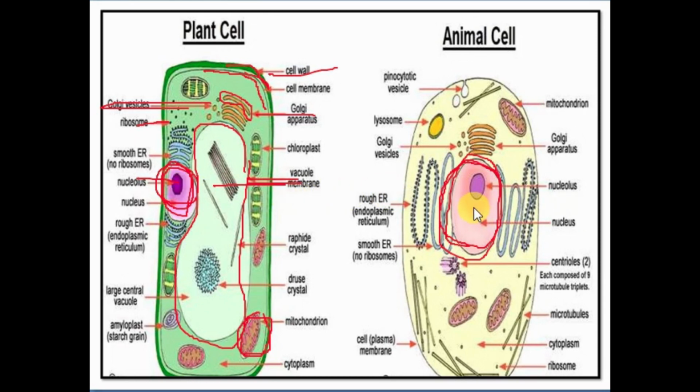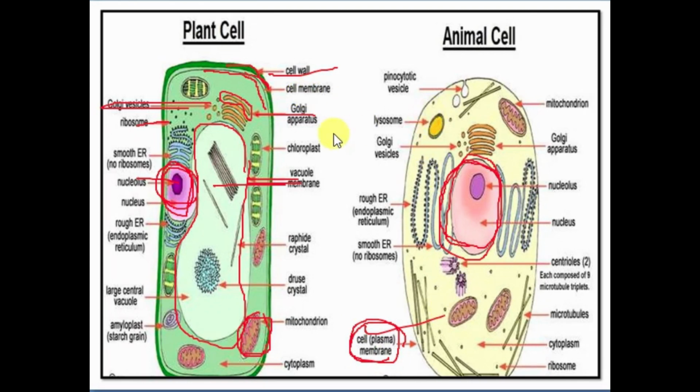Then you can see that here vacuole has taken so much of space. Here vacuole is not there in the center. Then in plant cell we have cell wall, but in case of animal cell we don't have cell wall, we only have cell membrane present, and this cell membrane is also called as plasma membrane.